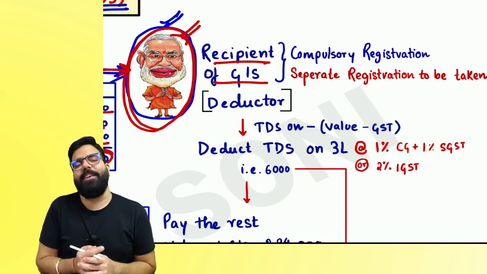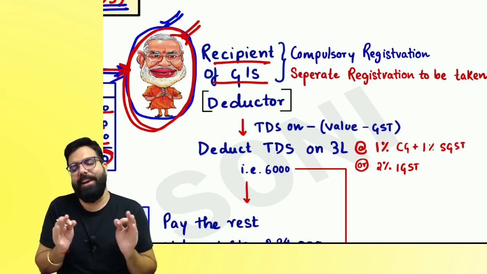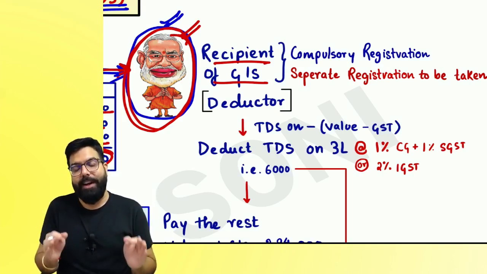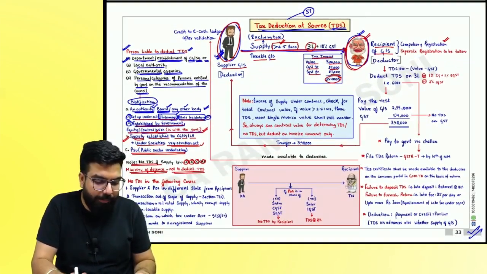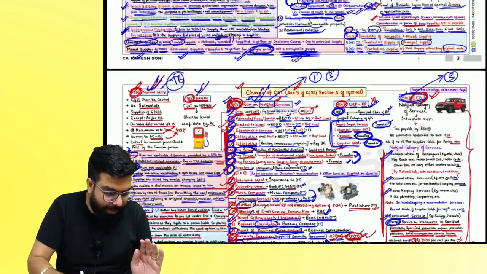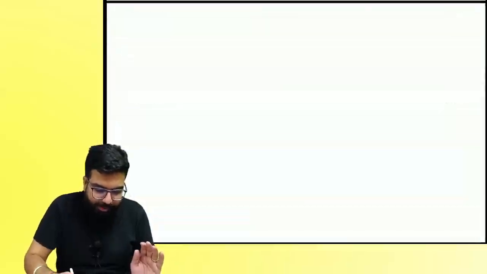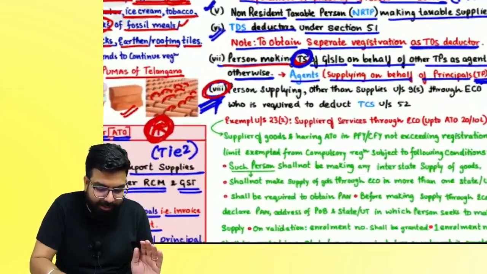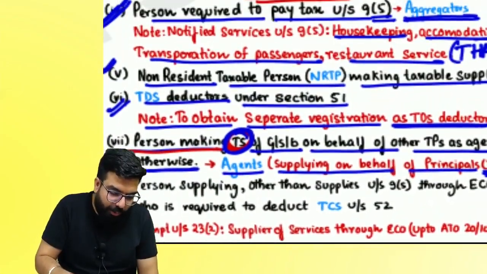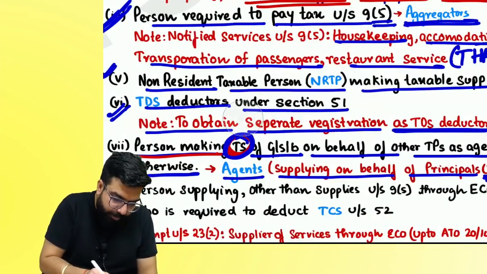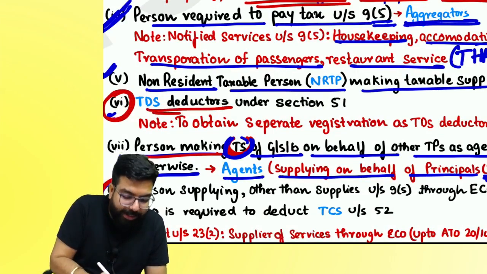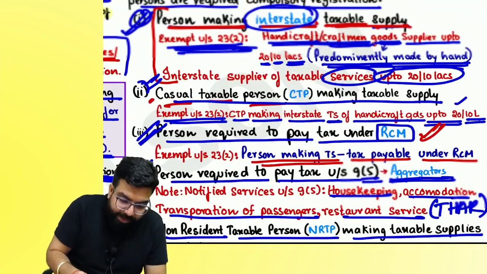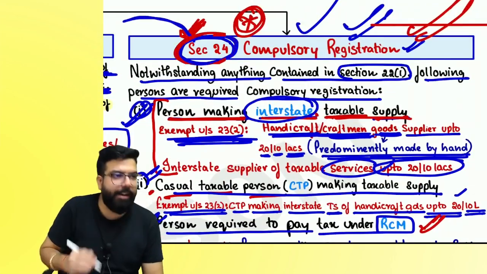Remember one thing. In your compulsory registration, section number 24, do you remember the registration chapter? You will be required to deduct TDS, so you have to take compulsory registration. In your registration chapter, this amendment has come. One more point is added: that if you are a person who has to deduct TDS, you also have to take compulsory registration. This is being added in section number 24 of compulsory registration.